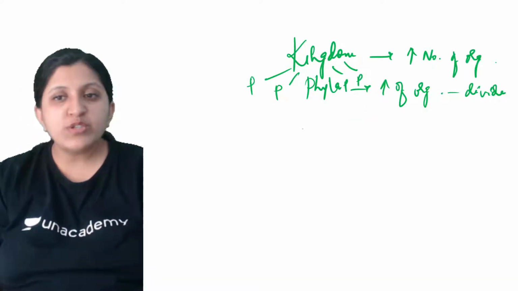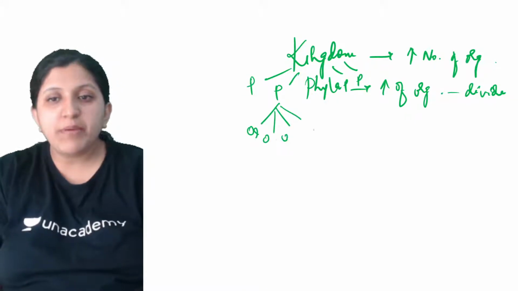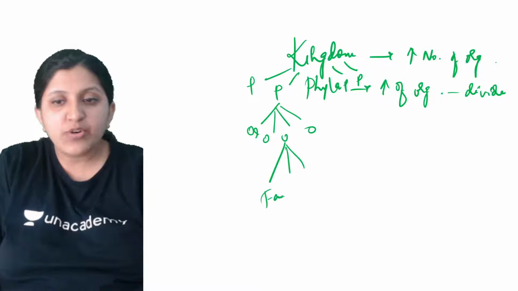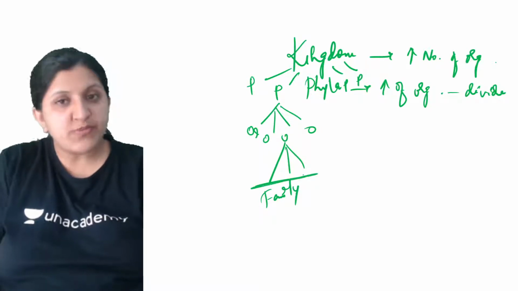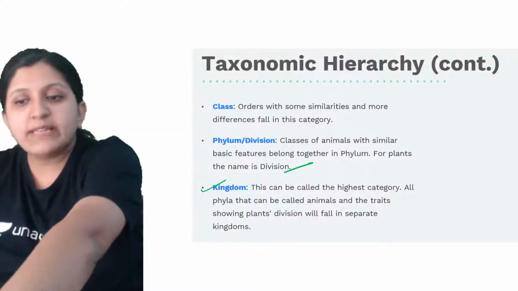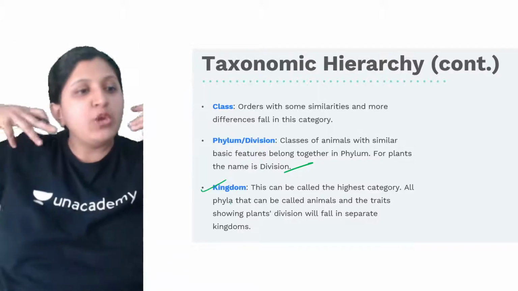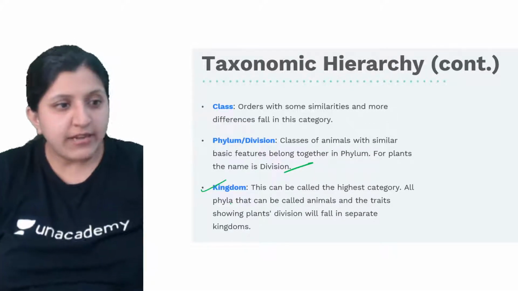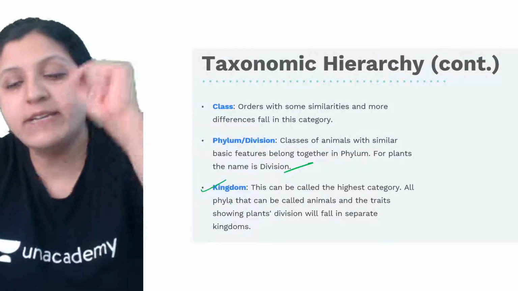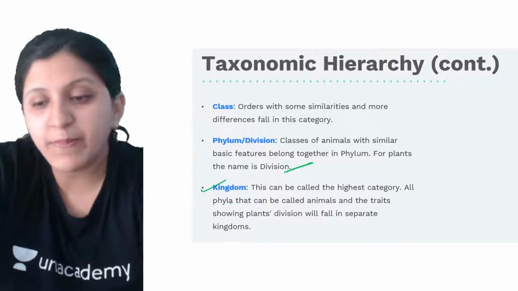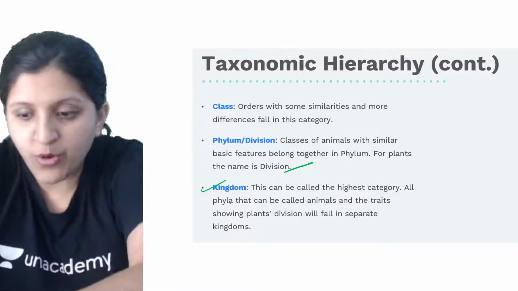In the same way order also comes. Under this phylum there can be many orders as such. Again, under a particular order there can be many families, so this is a family which might be present. All of this is to be kept in mind. So whenever a new organism is discovered, we need to make sure that we study each and every characteristic of this organism, so that we can place it in a respective category, and this is going to help the general public in understanding a particular new organism.